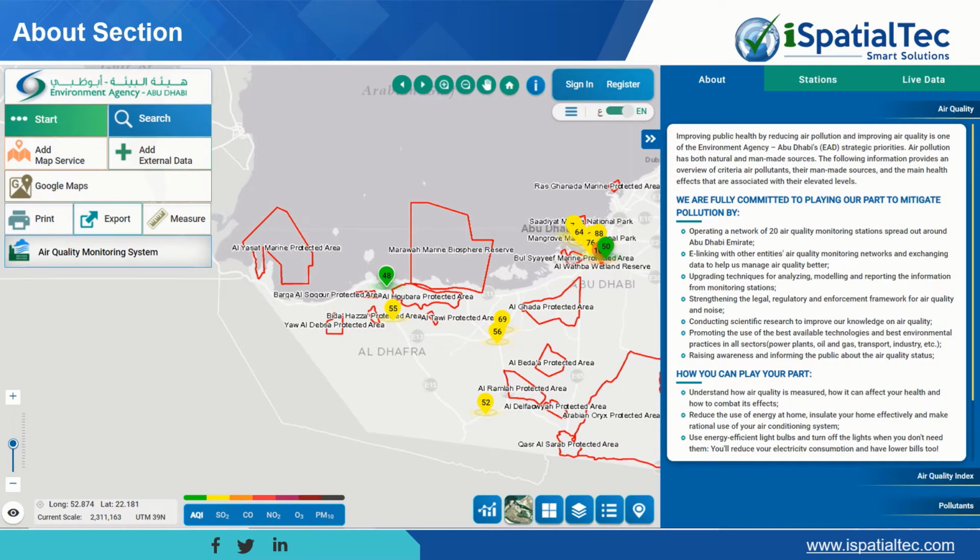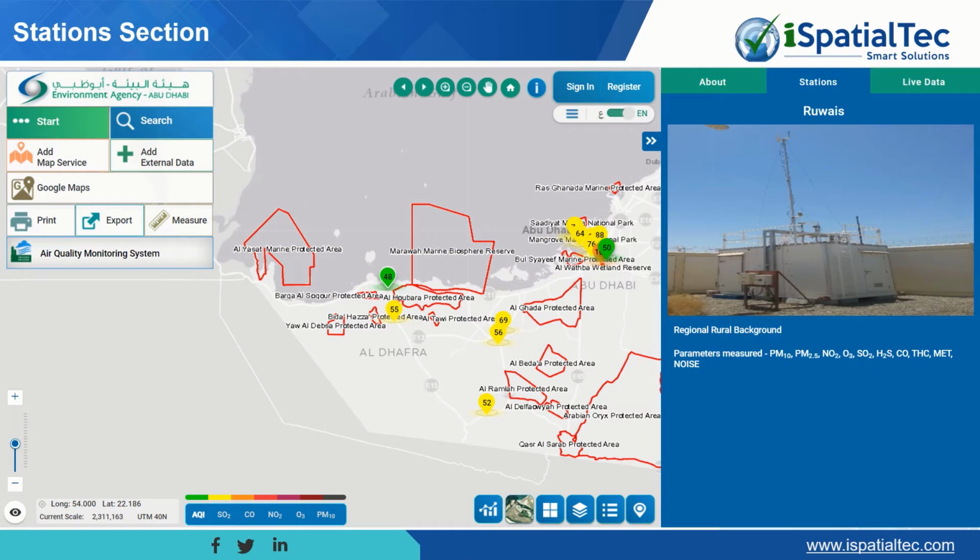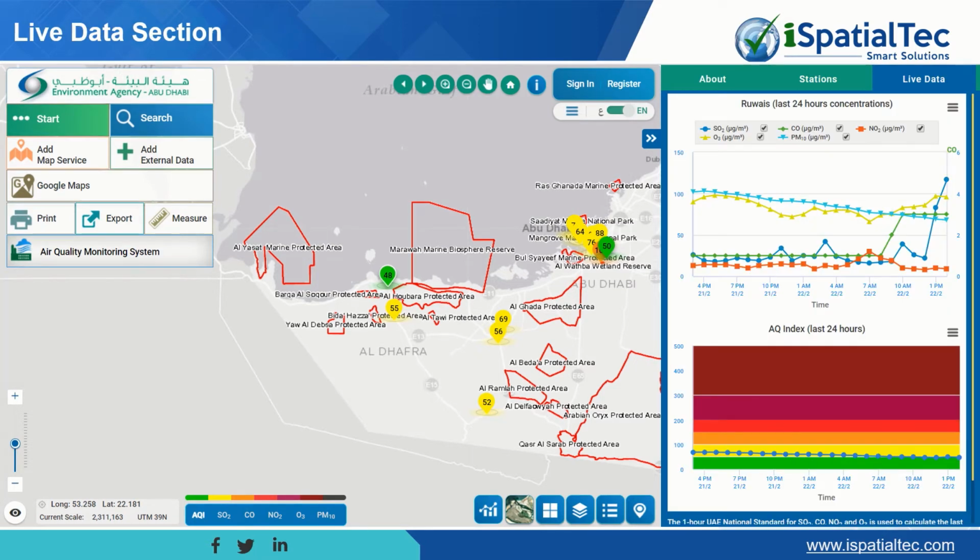The user can view the station details, general information about the selected station. Also, the user can view pictures of the station and which met parameters this station is configured to read continuously. In the live data tab, the user can see more details about different pollutants, and also the insights about each parameter, and can switch the required pollutants on and off.